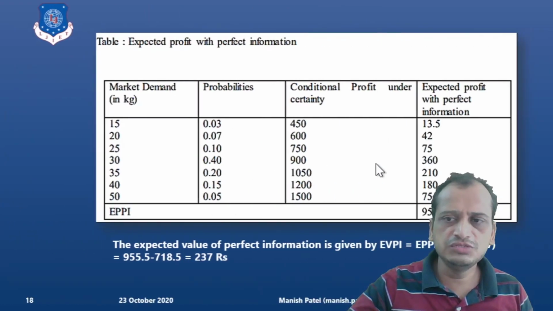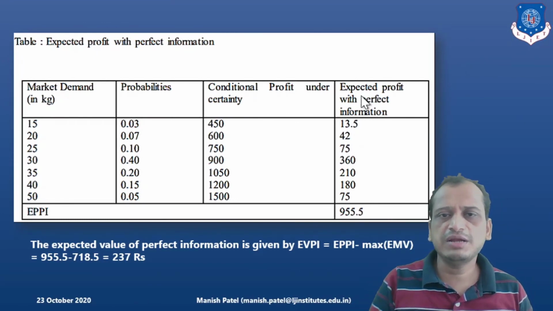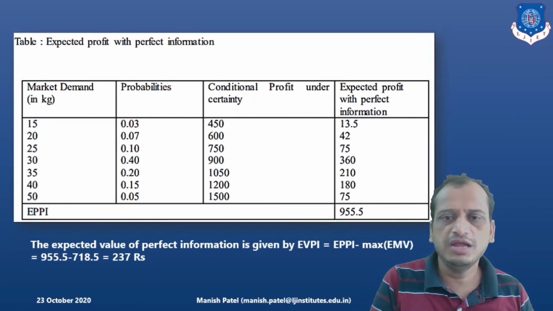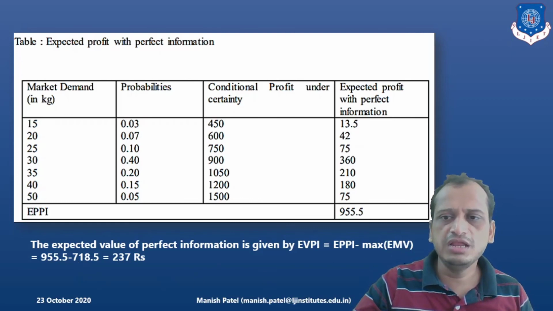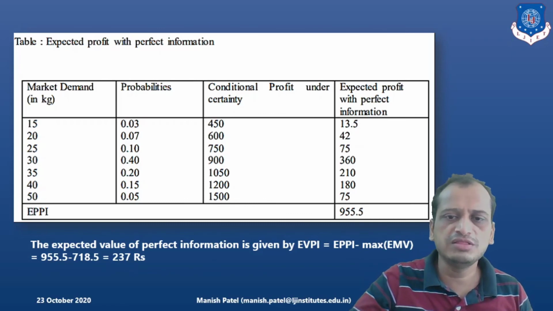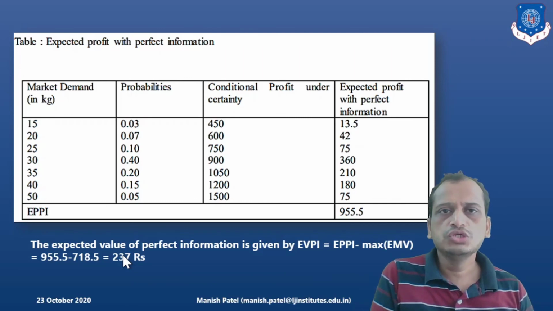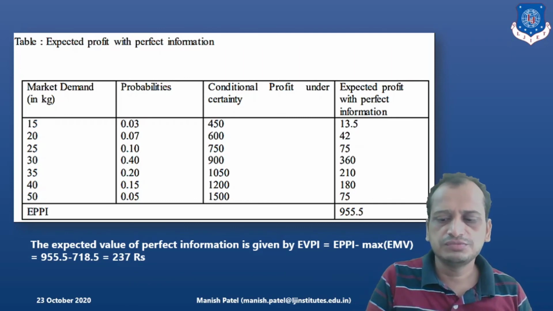So we will write these values here and we add them up. So we get the EPPI, that is the expected profit with perfect information. Once we deduct the EMV, that is 718, from this EPPI 955, we get the expected value of perfect information, which is coming out to be 237 rupees. So in this way we can easily calculate the expected value of perfect information.